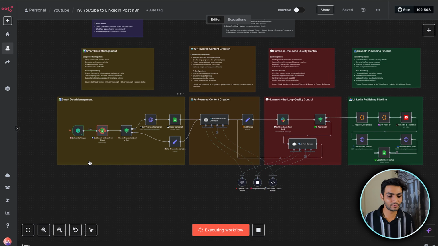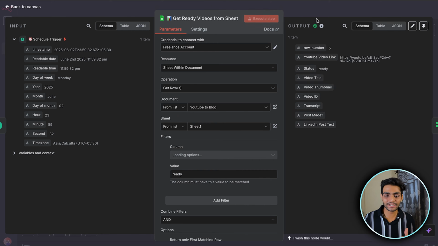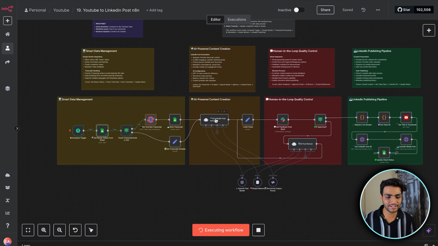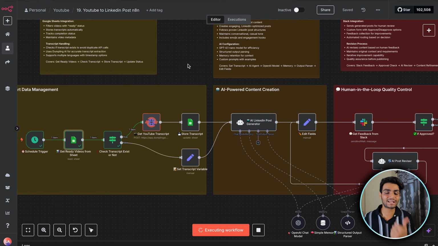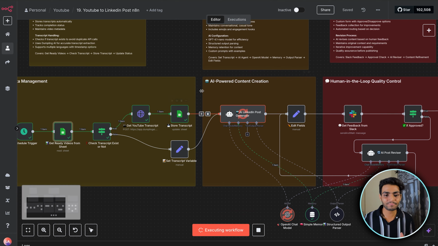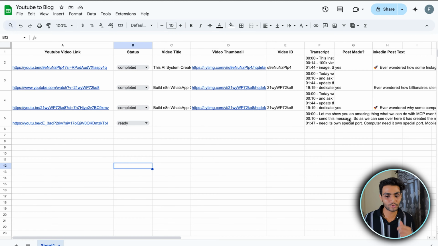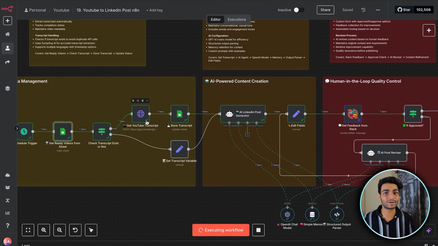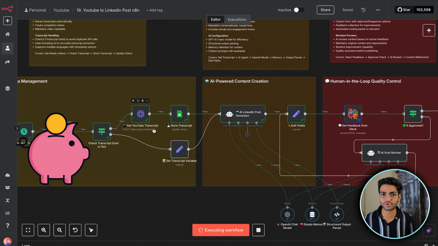If I execute the workflow, we can see we are picking up the item from the Google Sheet which is ready. Then we are getting the transcript because we need the transcript to generate the perfect LinkedIn post. We'll be storing the transcript in the Google Sheet over here, because if we are running it a second time, we don't have to get the transcript again and again. So we are saving a cost over there.